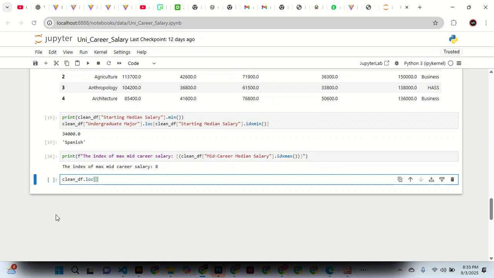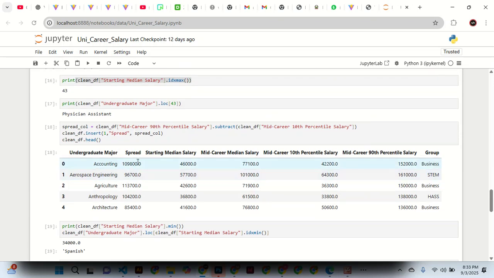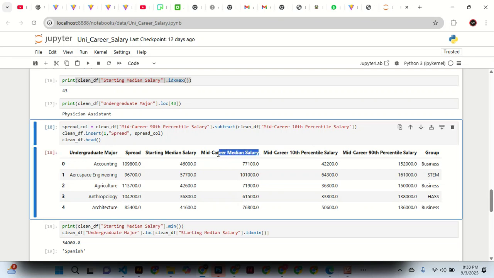Then now we give this clean underscore df dot log. We are giving which location we want. Let me see. Starting and career salary. Yes, as just with this.